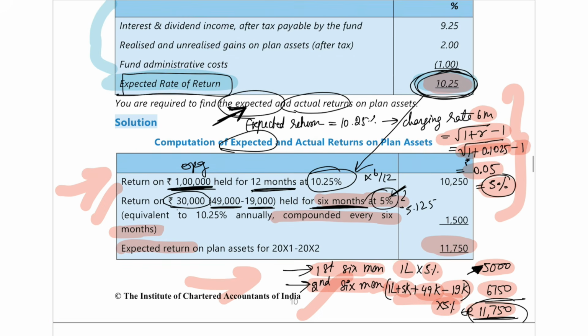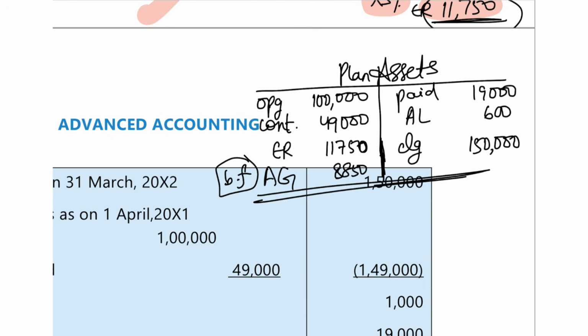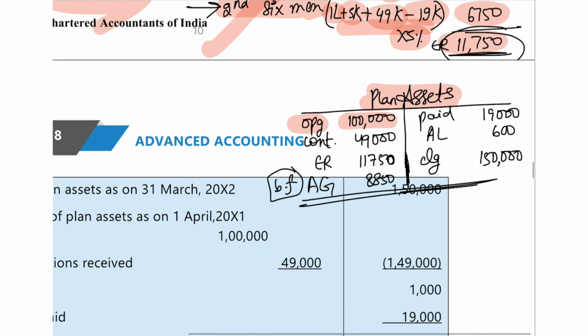Next you have to find out something known as the actual return. For finding out the actual return, we are going to make a ledger account of plan assets, like I told you. You put the opening balance of 1 lakh rupees, which is question data that I've written here. Then you made a contribution of 49,000 rupees. Then you paid out benefits of 19,000 rupees. And your closing balance will be the fair value, which is 1,50,000 rupees. Now if you adjust all of this, you will get 20,000 as the balancing figure.